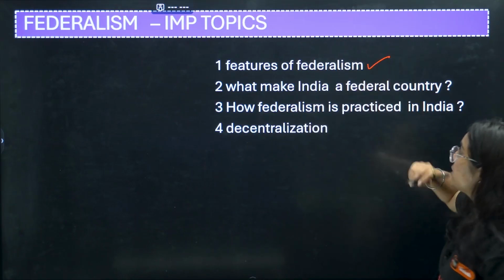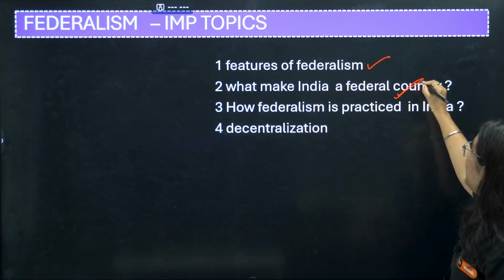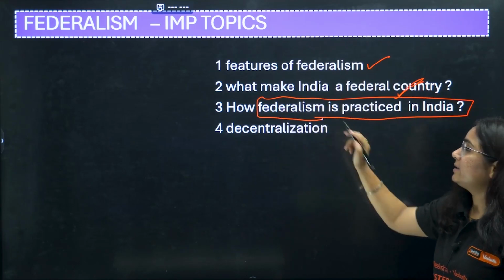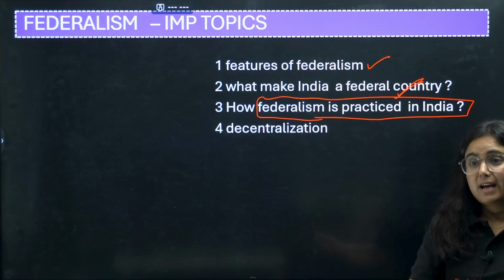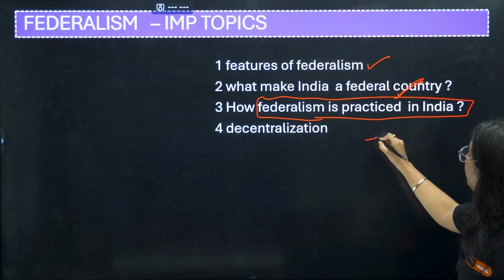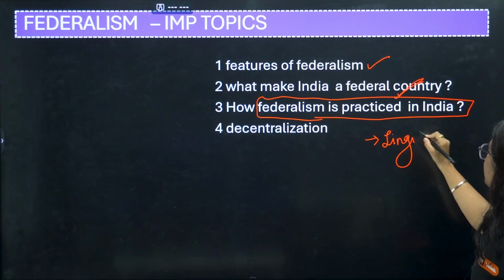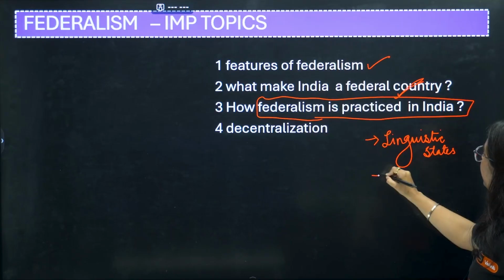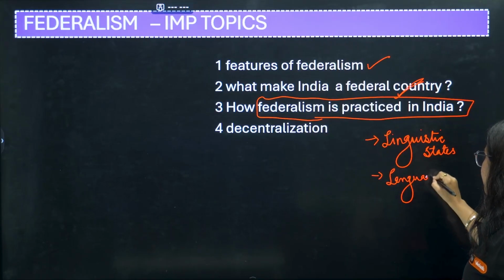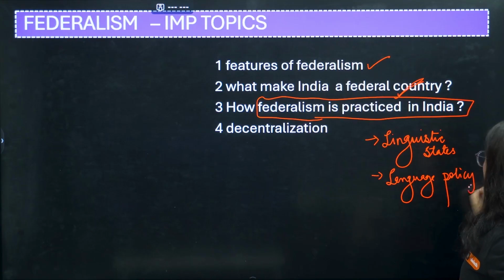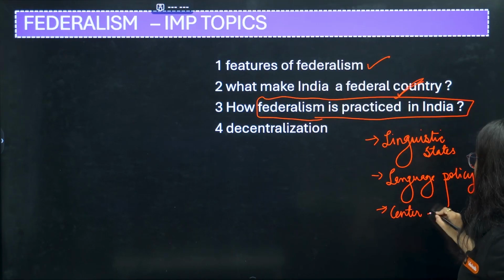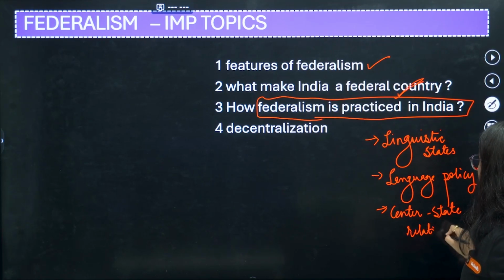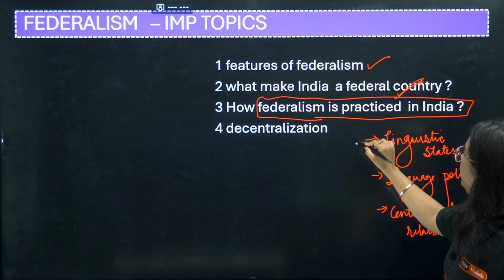but beside this there are important topics. We have read about features of federalism, we have read about what makes India a federal country, but now how is this federalism practiced in India? Okay, how is this federalism practiced in India? In that you need to study about linguistic states. Okay, then you go with language policy, and the third one, that is center-state relations. Here they will talk about coalition, okay, coalition government. Three very, very important topic you need to cover thoroughly.